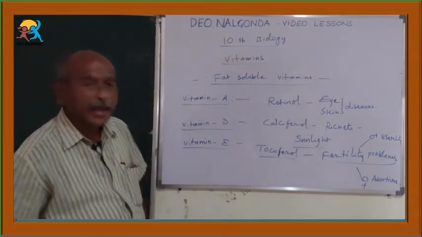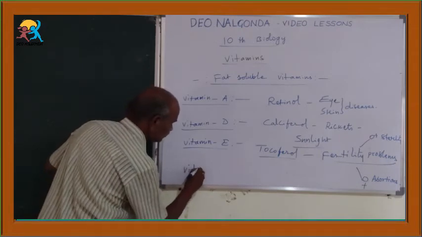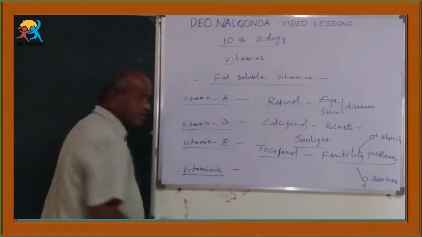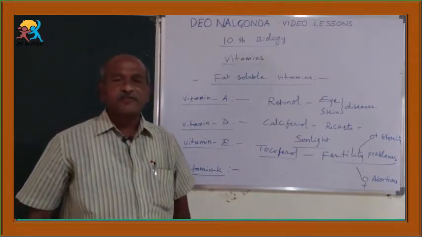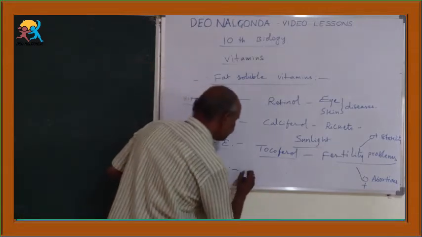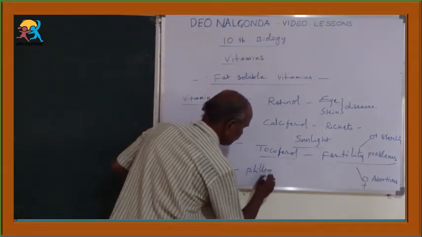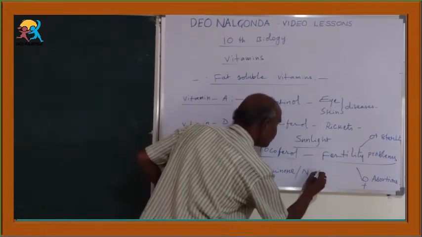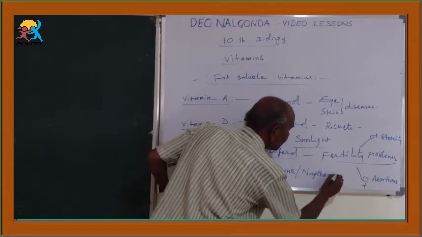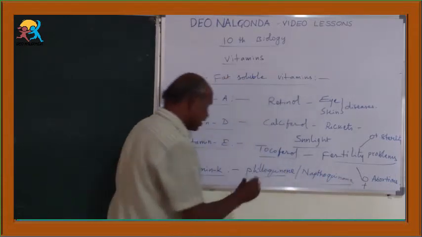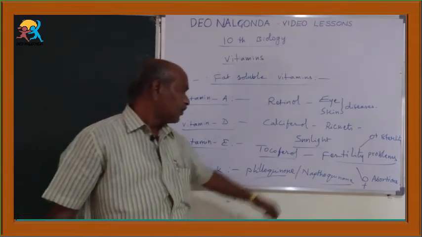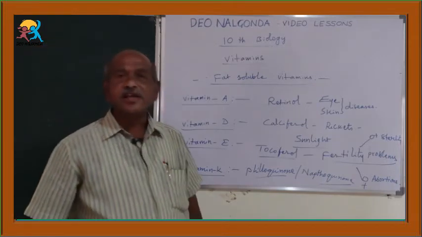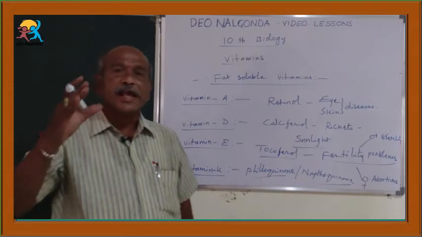Okay, the last vitamin, vitamin K. It is chemically known as phylloquinone or naphthoquinone. So chemically this vitamin K is known as phylloquinone or naphthoquinone. Its deficiency causes the delaying of blood clotting.